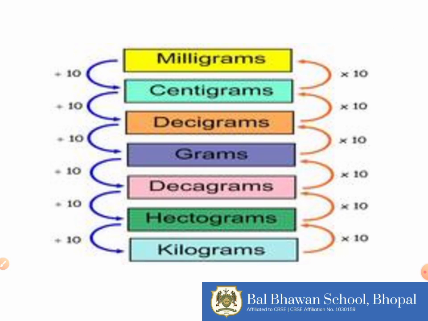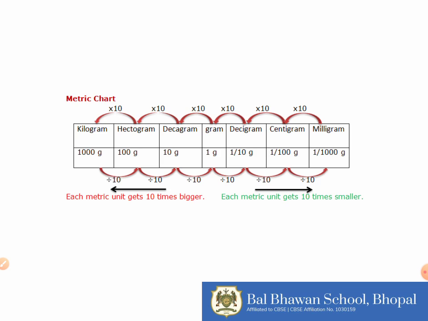There are various units for measuring weight. Starting from smallest, it's milligram, centigram, decigram, gram, decagram, hectogram and kilogram, where milligram is the smallest unit among them and kilogram is the greatest unit and gram is the standard unit of measuring weight.